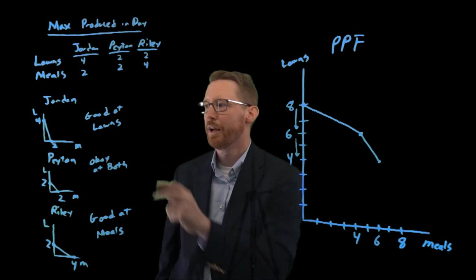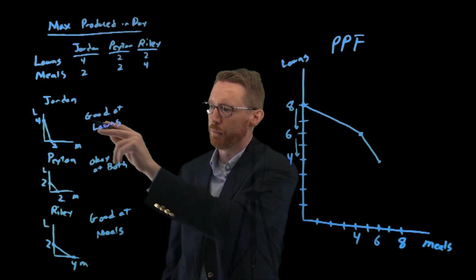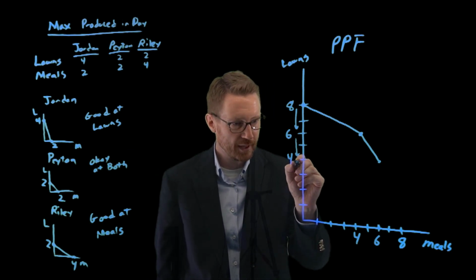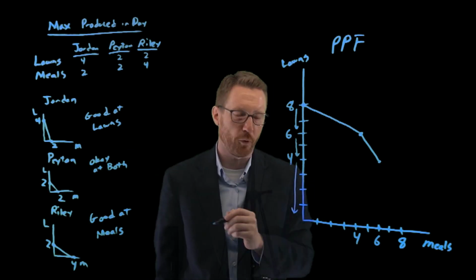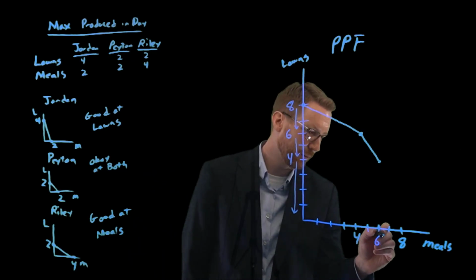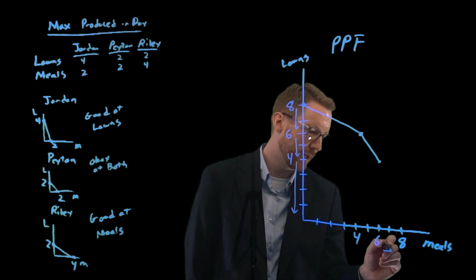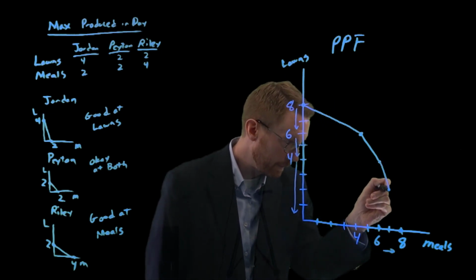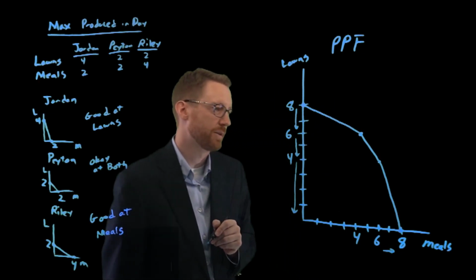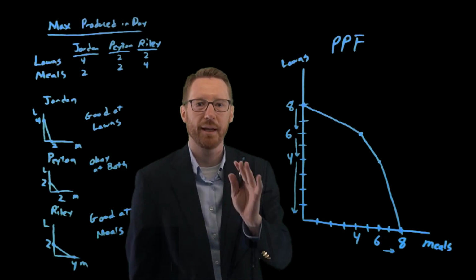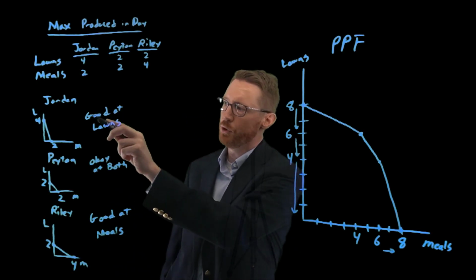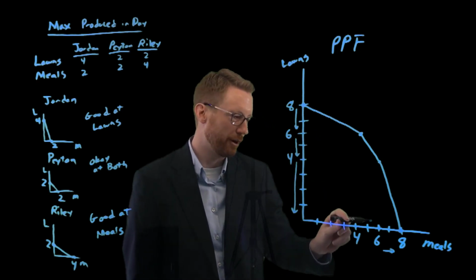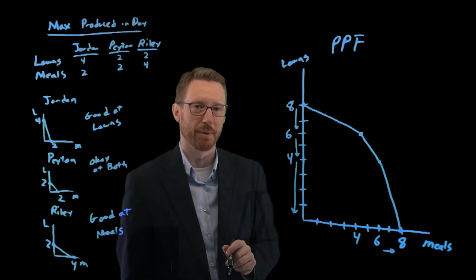And then finally, what if we were to move Jordan from mowing lawns to cooking meals? That means if we move Jordan, now we're going to give up all 4 of those lawns, and we're only going to get 2 more meals in response. So now the line drops off even more quickly because moving Jordan from lawns to meals means we give up a lot of lawns and we don't get very many meals.